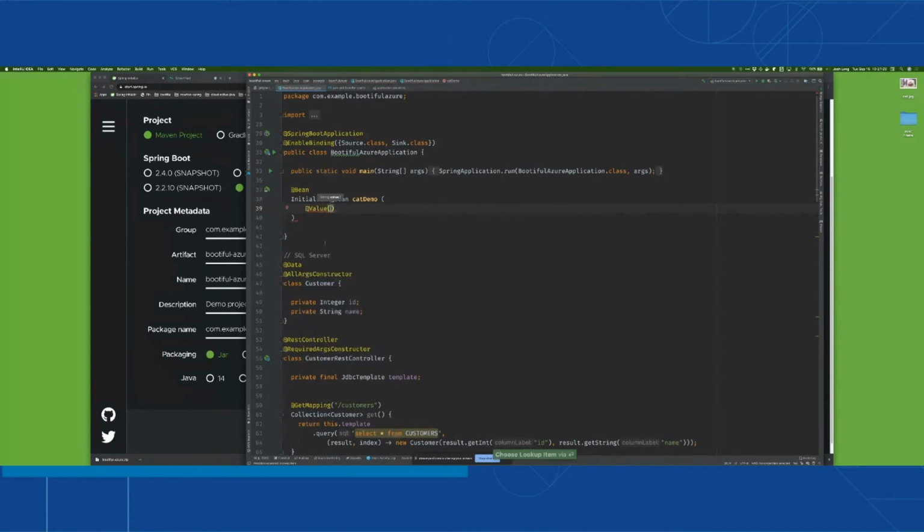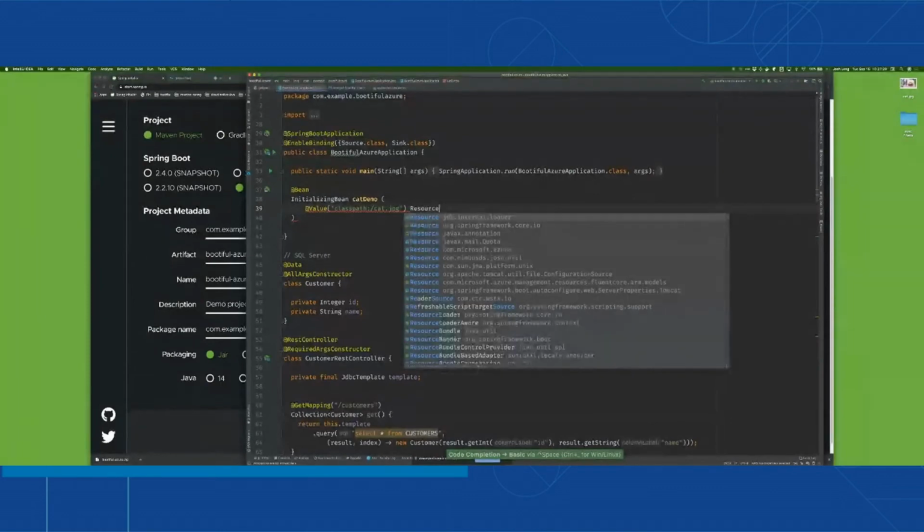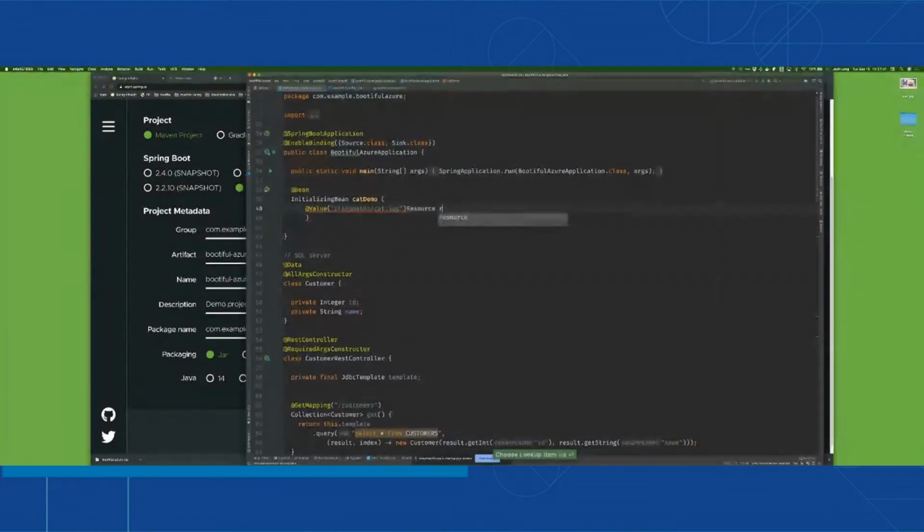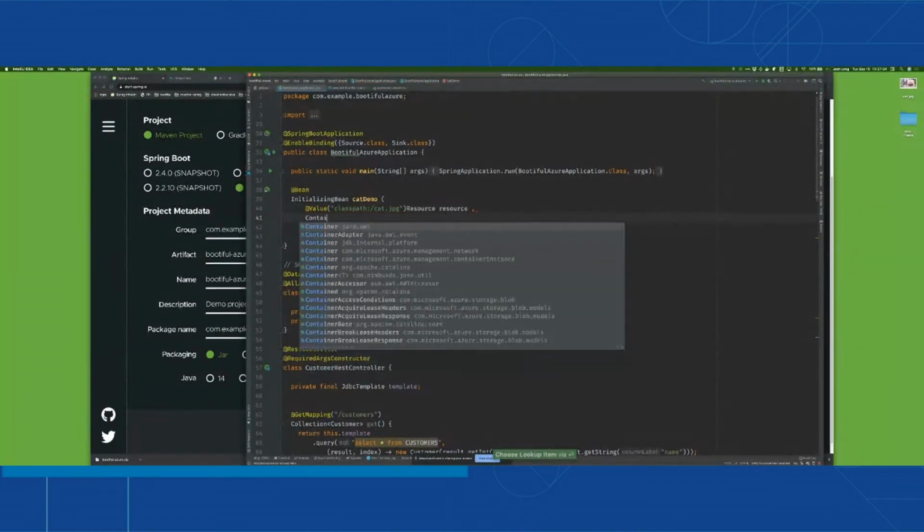My cat image is going to be on the classpath. So we'll say classpath:cat.jpg. I don't have that just yet; I'll put it there in a second. I'm going to use a resource to get the bytes. And then I'm going to use a pre-configured container URL.